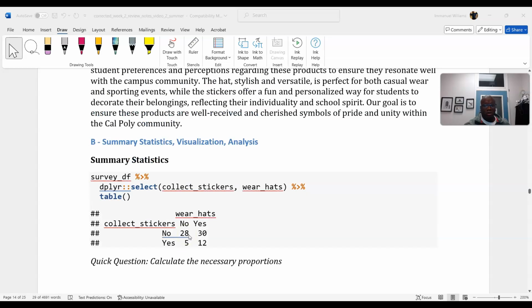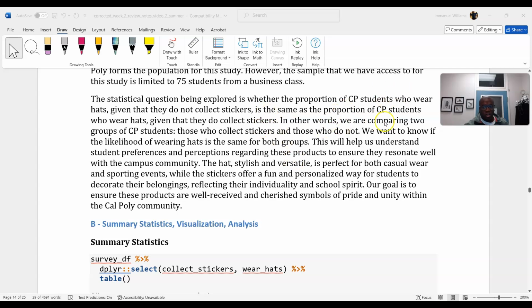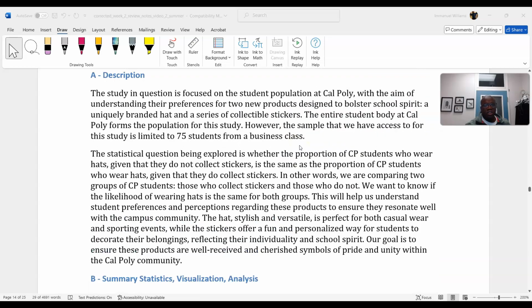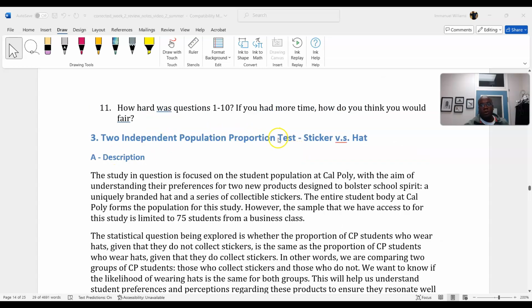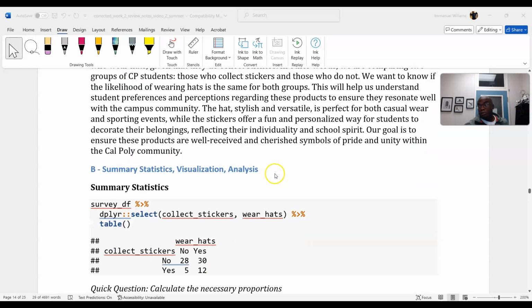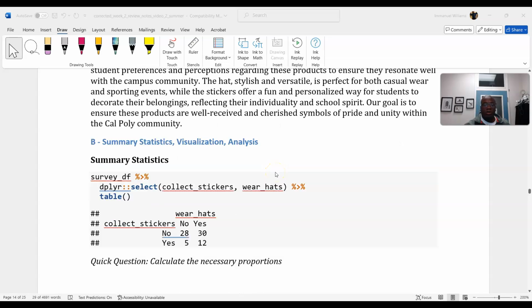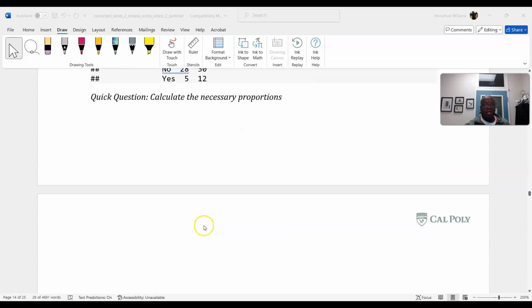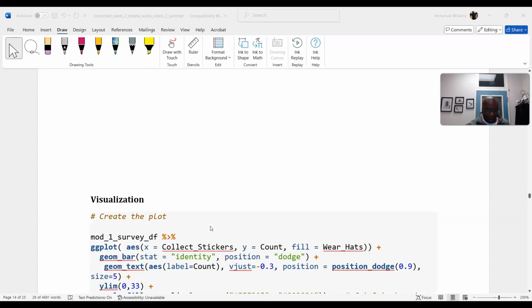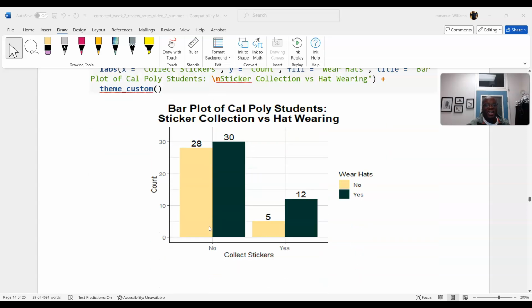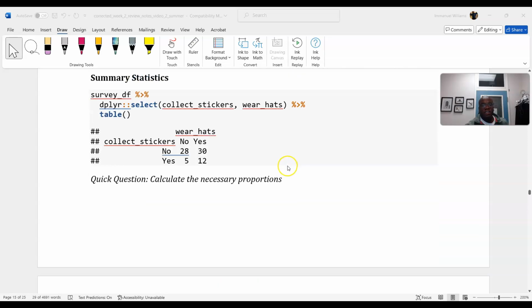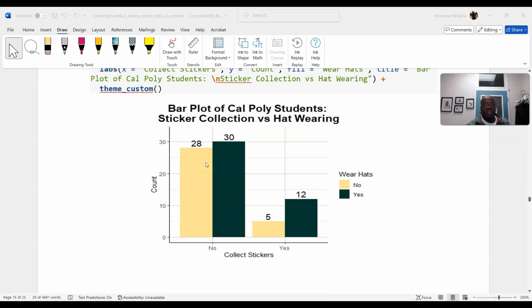So this question, you have to do a little bit of work to get what we're after. The statistical technique is a two independent population proportions test, which is a proportion, so therefore we're dealing with categorical variables. Just be aware of that. Calculating the proportions takes a little thought, so we'll come back to that in a moment. Visually speaking, if we're dealing with categorical variables, we should use a bar plot to visualize our data. So we have essentially the same information here as in our summary statistics, in our visualization.